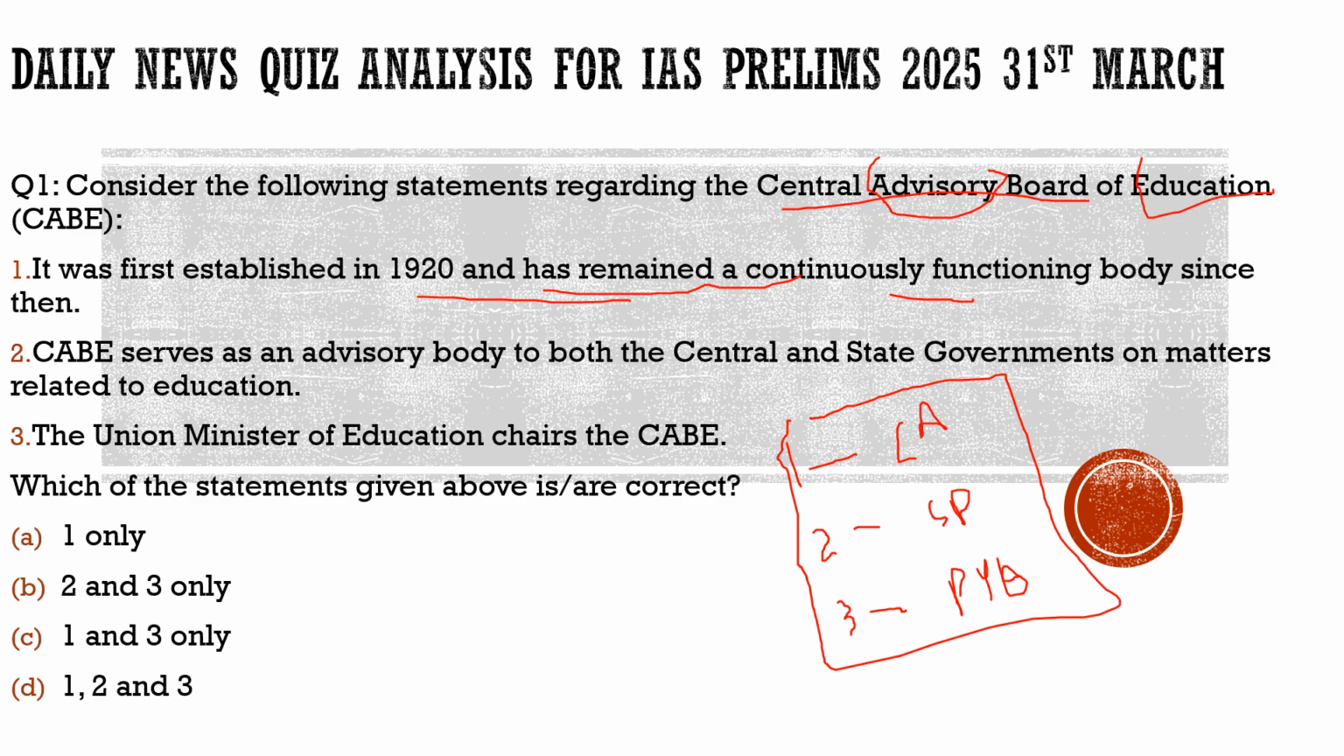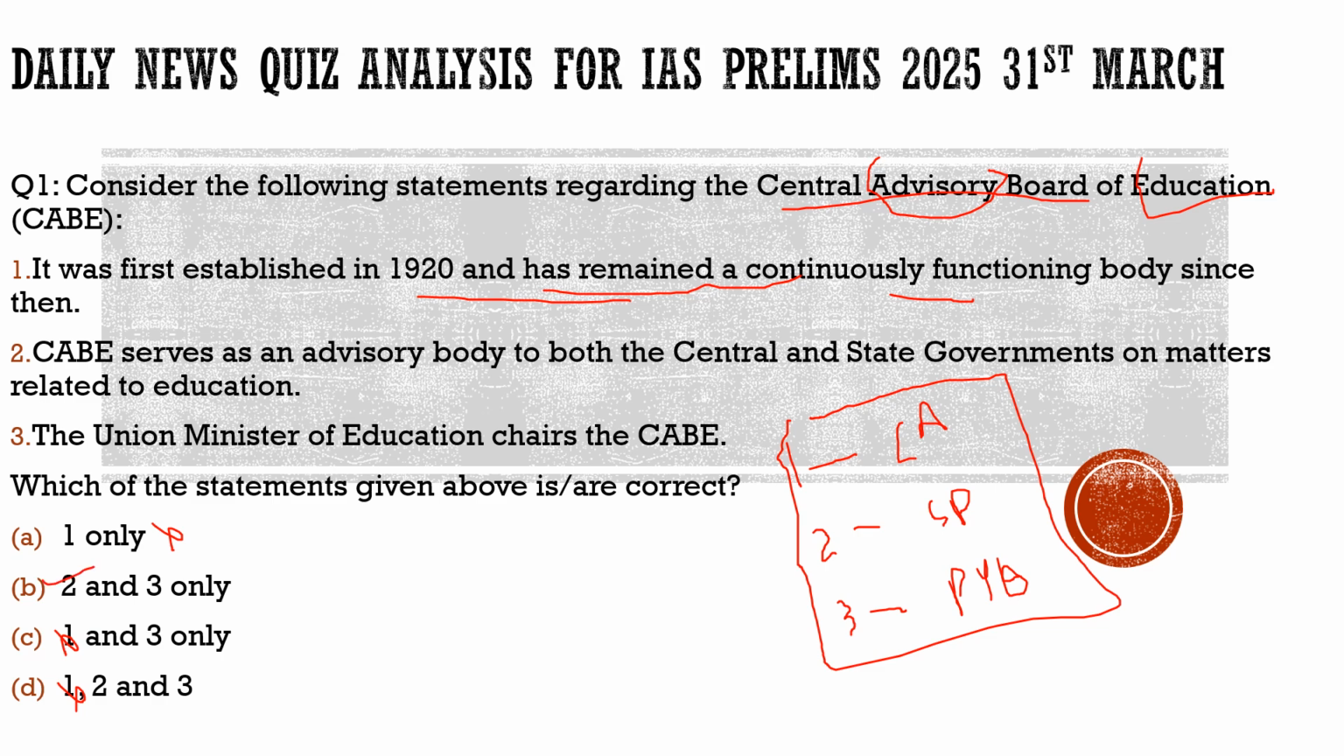Second statement: this Central Advisory Board of Education serves as an advisory body to both the central and state governments on matters related to education. 100% correct, nothing wrong with the statement. Third statement: the Union Minister of Education chairs the Central Advisory Board of Education. This is also true. So please do remember who chairs this body: it is the Union Ministry of Education, and it also serves as an advisory body to both the central and the state governments on matters related to education.